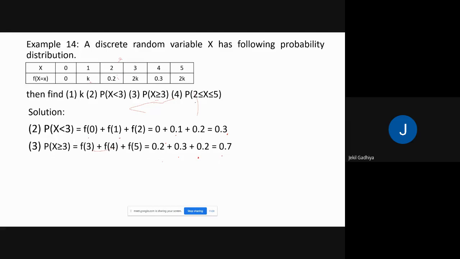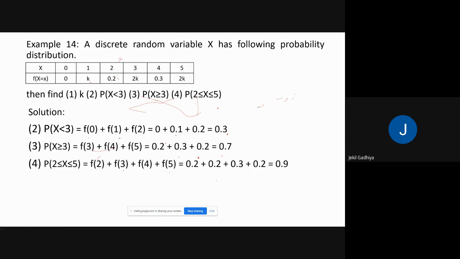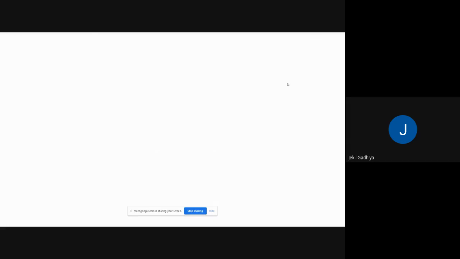And in between, 2 less than or equal to x less than or equal to 5, then answer will be f of 2, f of 3, f of 4, and f of 5, addition of all of this, that is equal to 0.9. So our key point is what? Addition of all this value is 1 here. Okay, this is the key point. Clear? Next example is